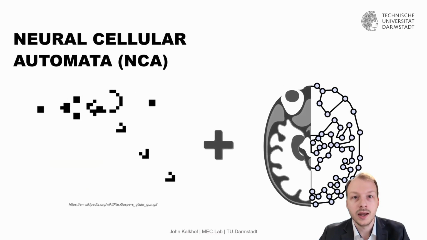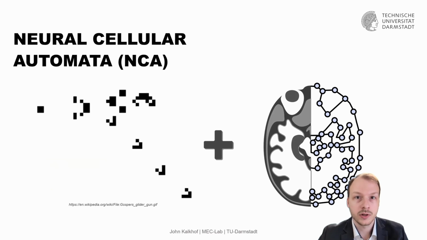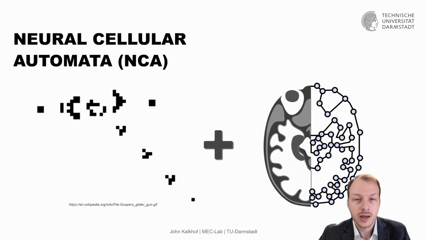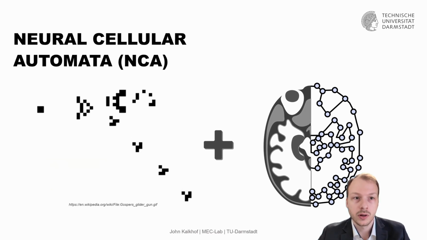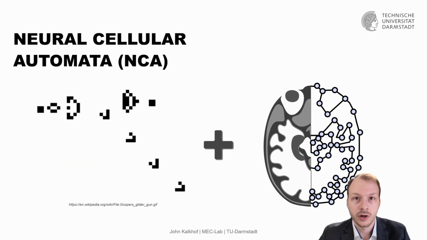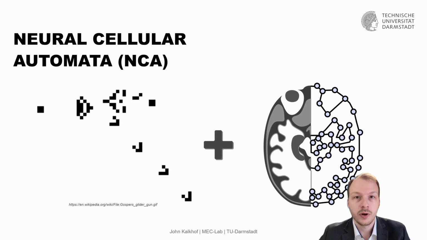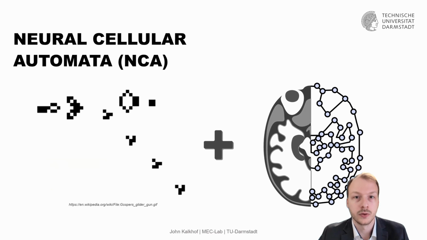The idea behind NCAs is coming from cellular automata, where the most well-known example is the game of life. And the idea behind the game of life is that you have a locally interacting system with a set of predefined rules that is iterated over and over again. And now NCAs replace this hand-designed rule by a neural network.